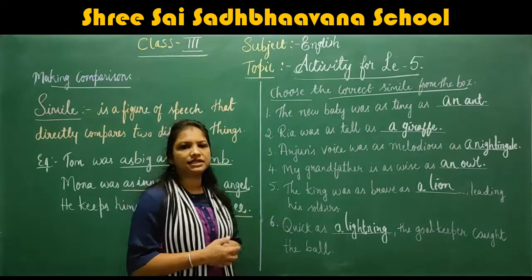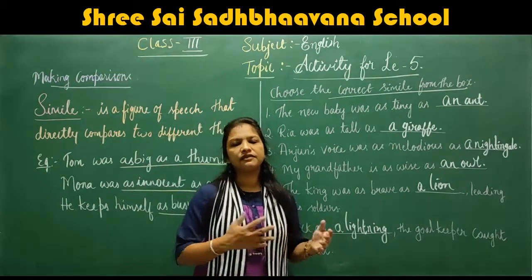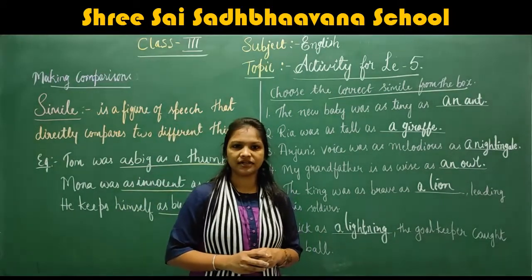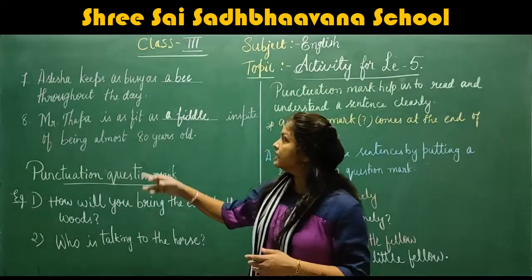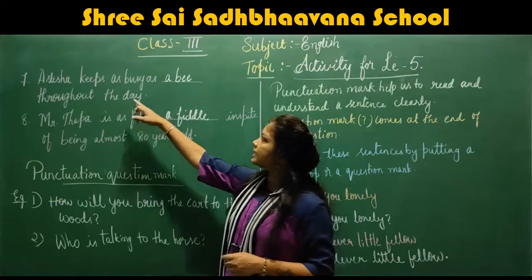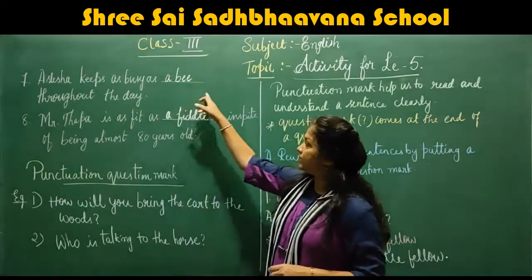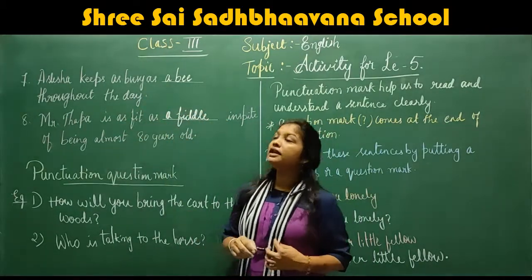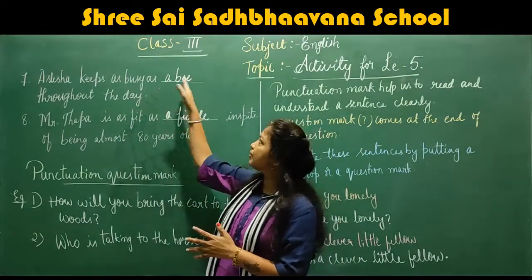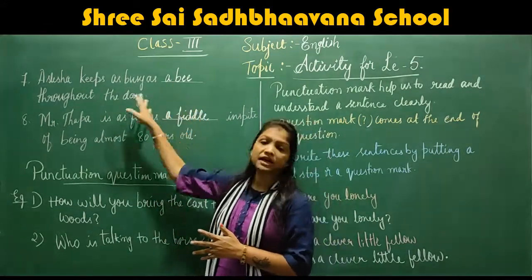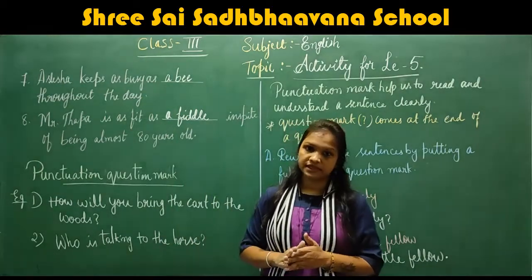So did you understand these examples? Next we will move on to the next example, children. Next example, the seventh one. Ashlesha keeps as busy as a bee throughout the day. Here, Ashlesha is compared to a bee because she keeps herself always busy.